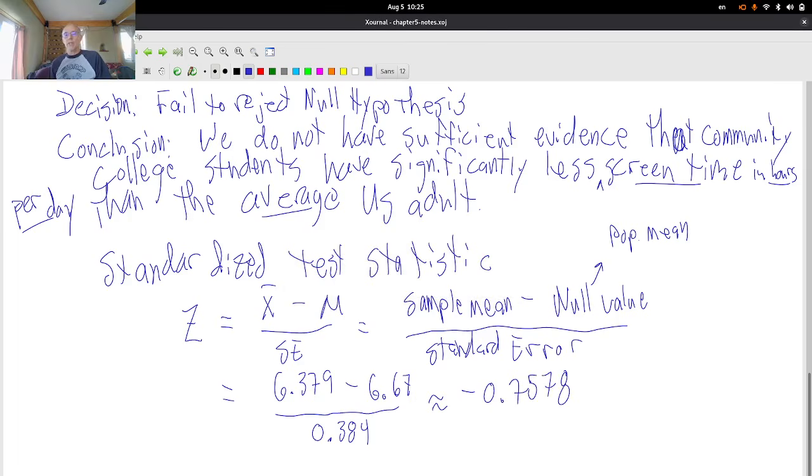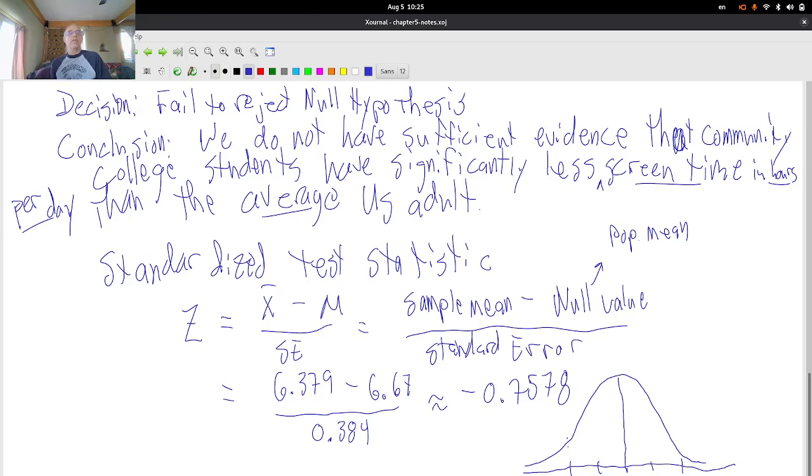Okay, thinking about what that means, for a normal distribution, z-scores have a center of 0, no deviation from the mean, and then if we go out 1, 2 standard deviations to the right, and 1, 2 standard deviations to the left, we expect to find about 95% of the data.